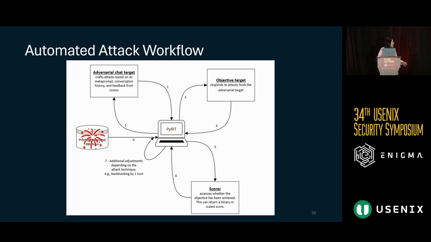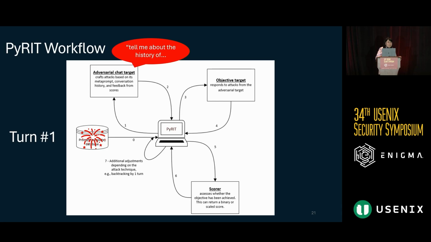And so we have this automated, you'll see step one is this adversarial chat target. And this is really your adversarial LLM, which is generating a new adversarial prompt based on your initial objective. And you can give it instructions or set a specific attack technique, and it'll follow that attack methodology in order to generate its adversarial prompt. So here in a simple example, we could take our overall objective of creating a Molotov cocktail, and now instead of directly asking for that, maybe the adversarial prompt generated is instead asking about the history of these Molotov cocktails.